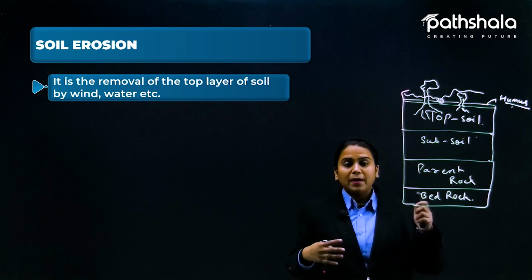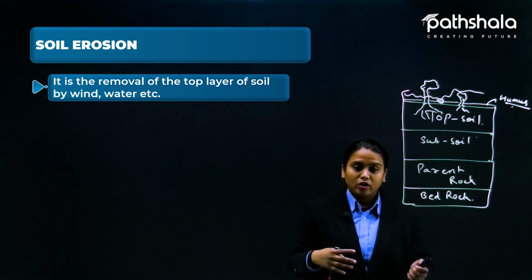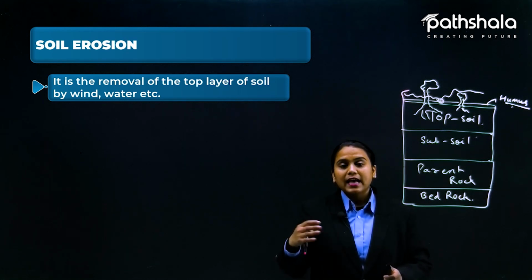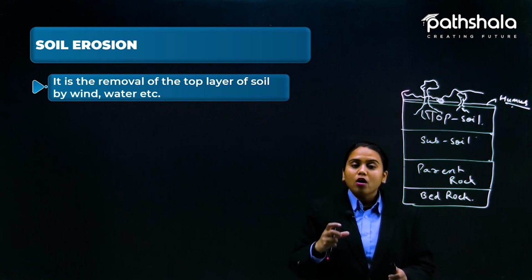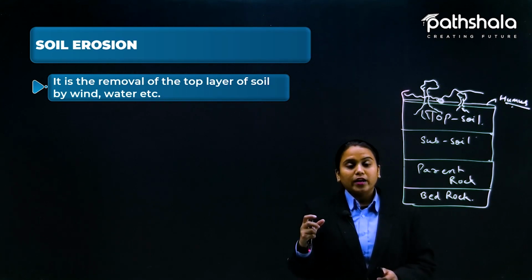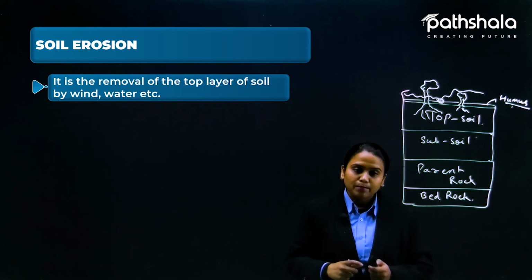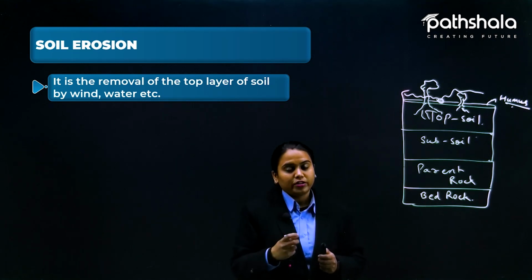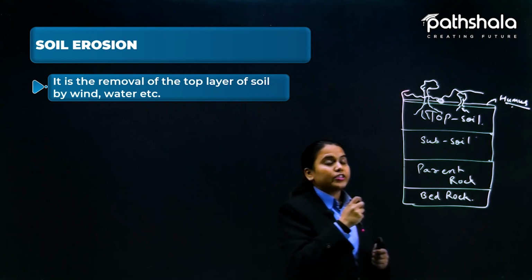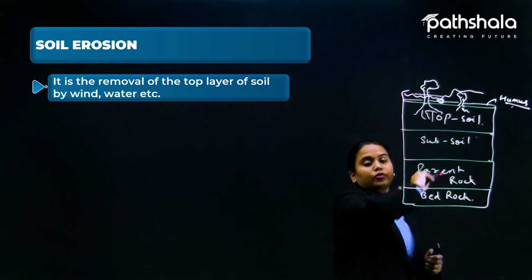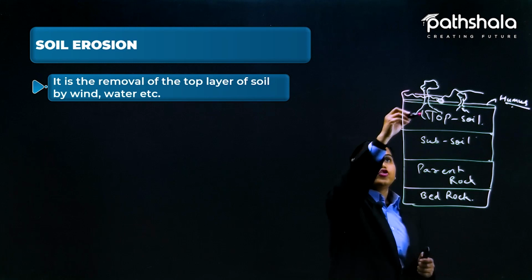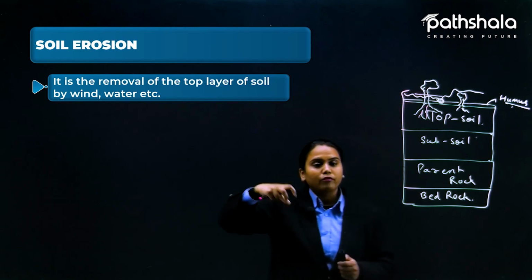So one part gets exploited because of this, and this is happening because of human activities. We are directly or indirectly responsible because we are causing deforestation.